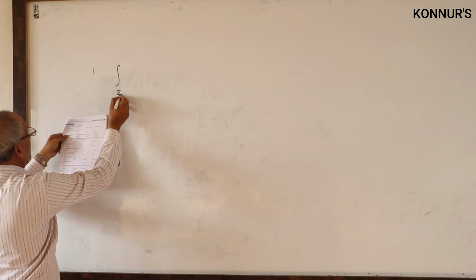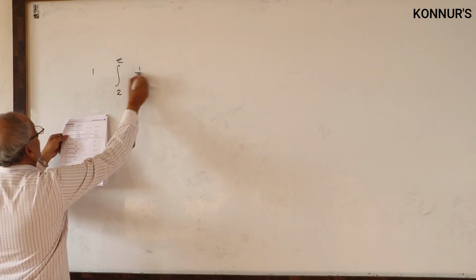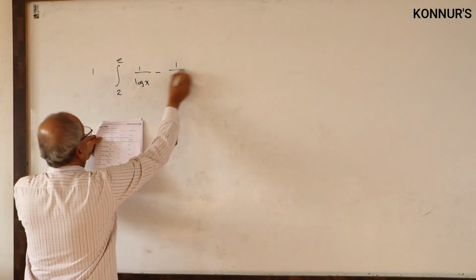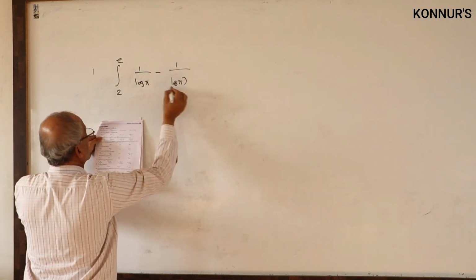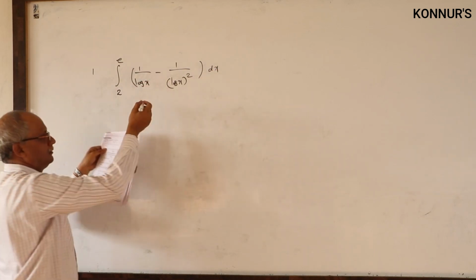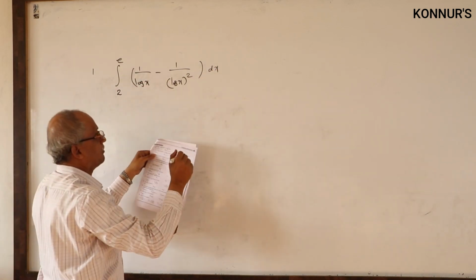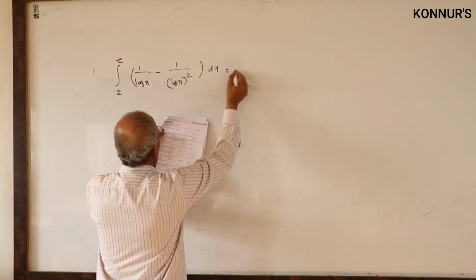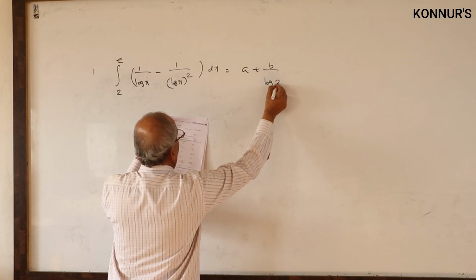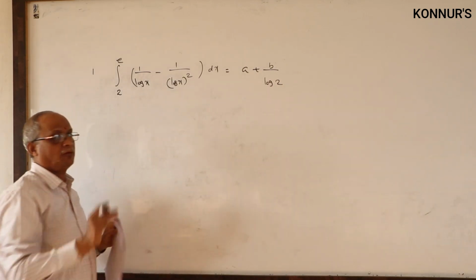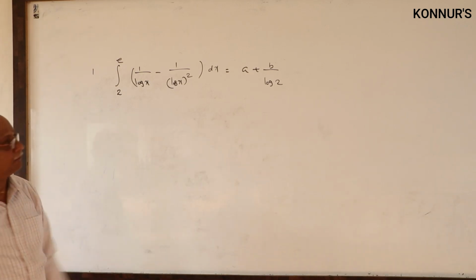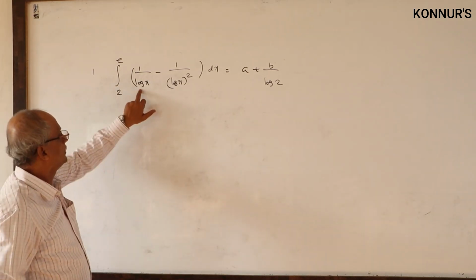The first problem is the integral from 2 to e of 1 by log x minus 1 by log x whole square. This is the problem given. He is not asking what the answer is. It is a reverse problem. I told you they will give answers and ask for some unknown places, either A or B or both, according to options ABCD. He is asking for both answers, C and B. Then this is only logarithmic.